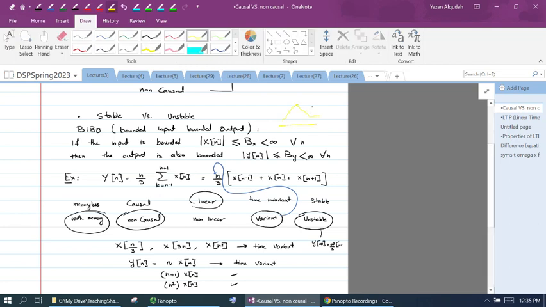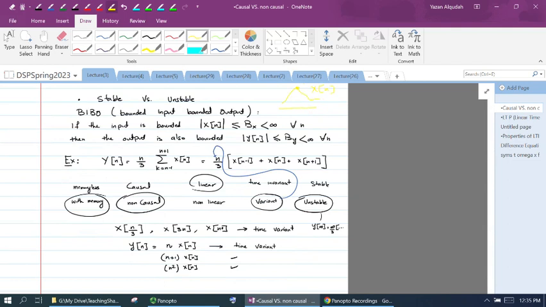So if this is my input x of n, it has a maximum value bx, and this bx is finite, less than infinity for all values of n. Then we should have an output that is also bounded, that has a maximum value by that is less than infinity.